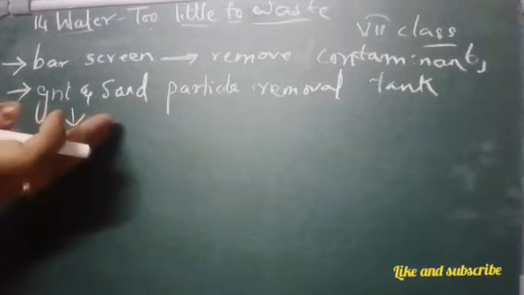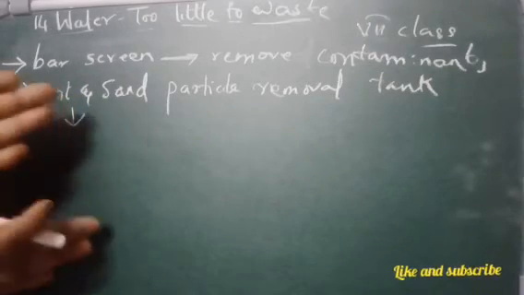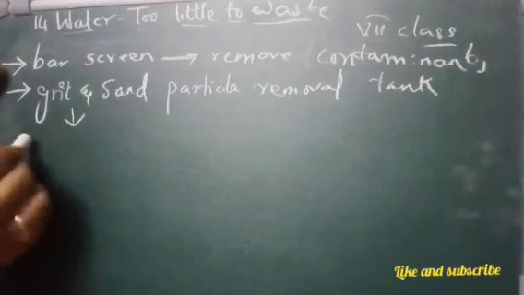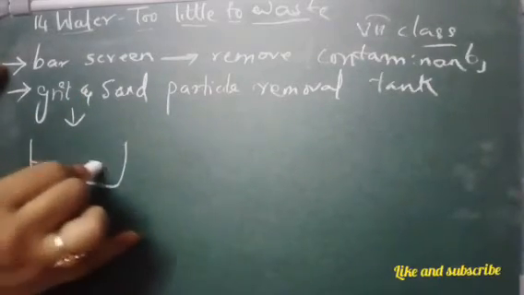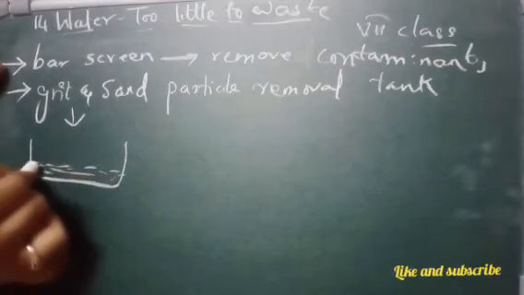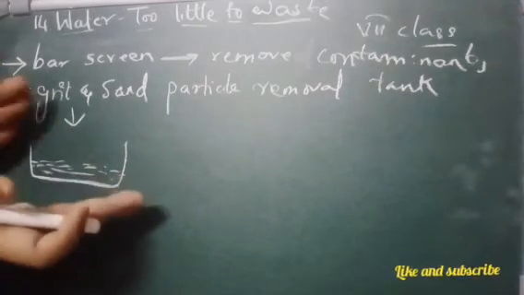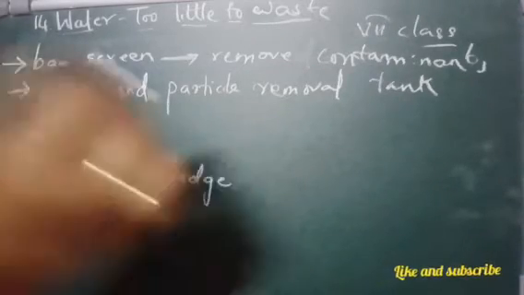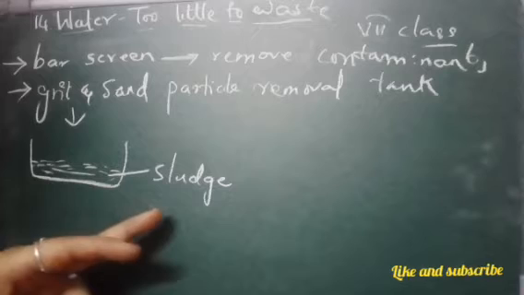All the sand particles or grit particles get deposited down below in the tank, and they slowly remove this dirt particle or feces, whatever is being deposited. This is called sludge.